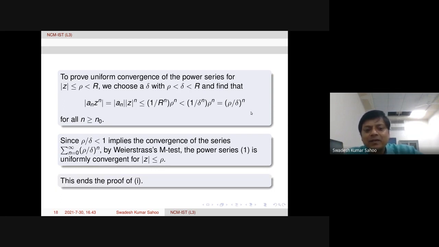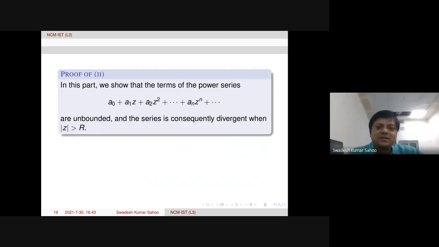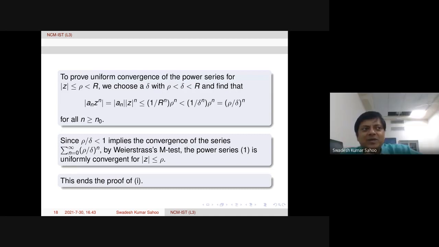And sir, which convergence is stronger, uniform convergence or absolute convergence? Uniform convergence is stronger because it converges uniformly for all points. If we look at the definition, for all points we must get a single delta.